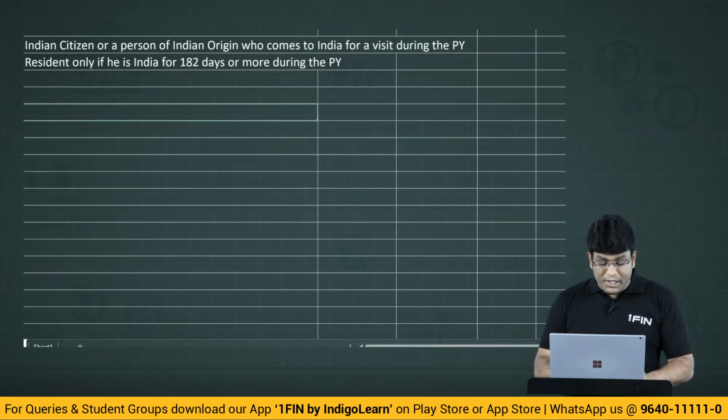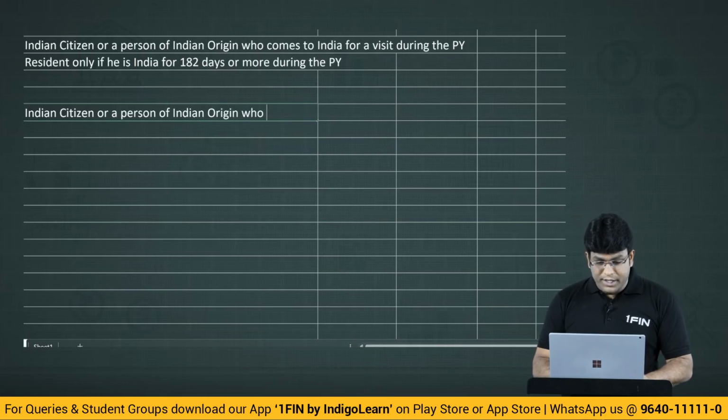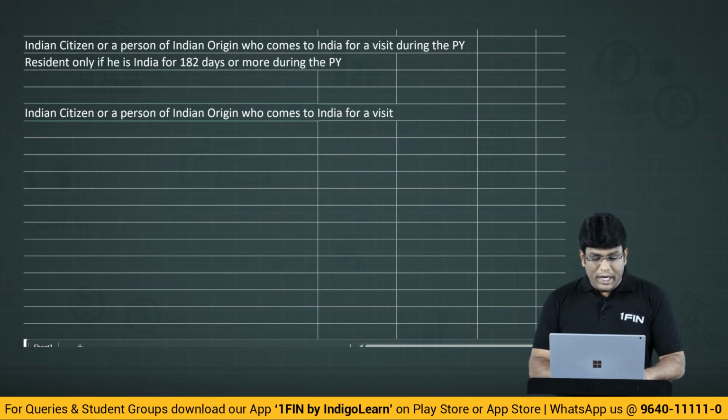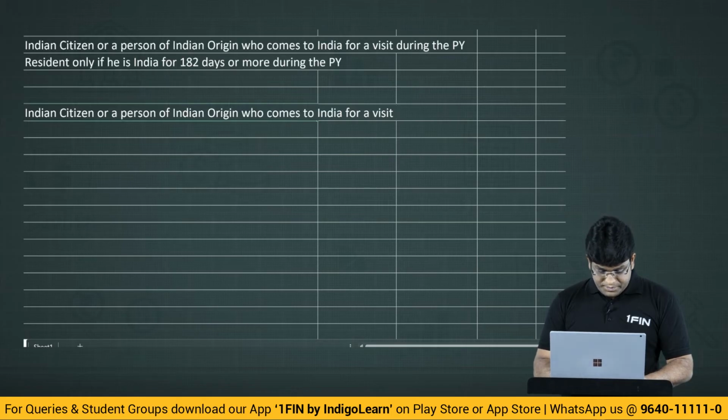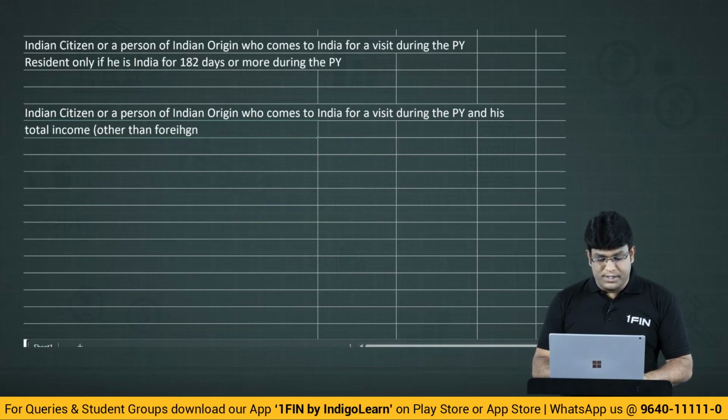But the second special point is what? This is very important. That's why I am writing all this now. Listen, Indian citizen or a person of Indian origin who comes to India for a visit during the previous year and his total income other than foreign sources.